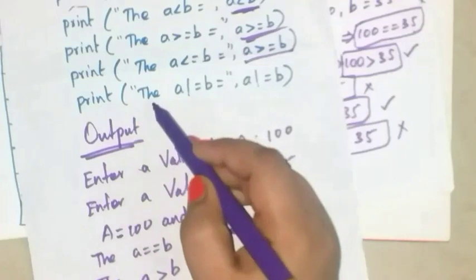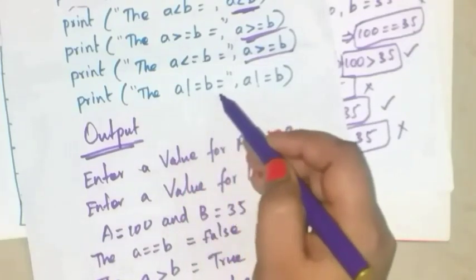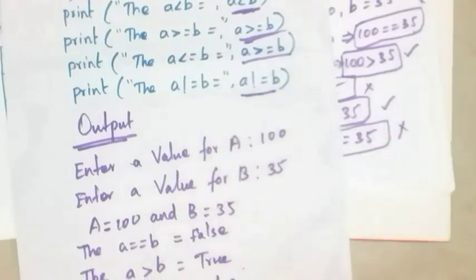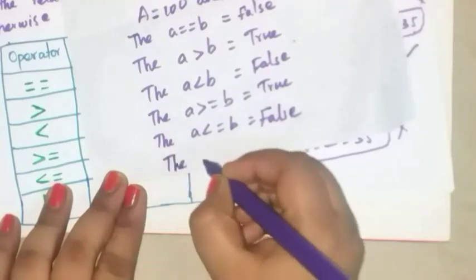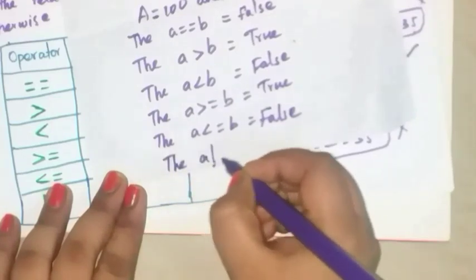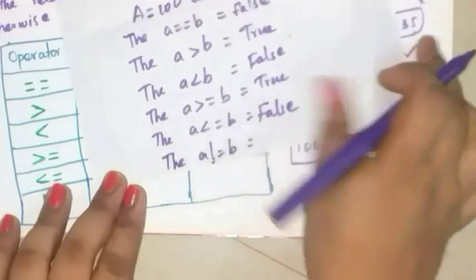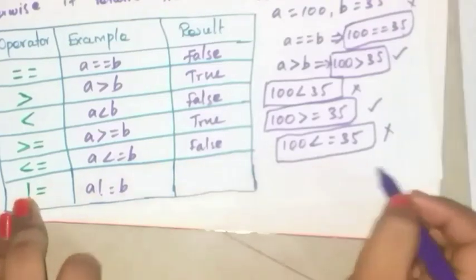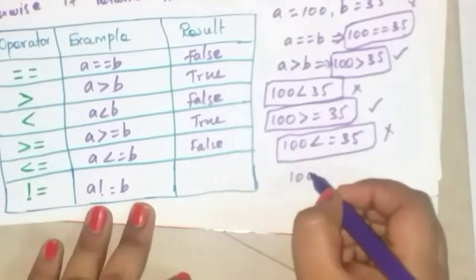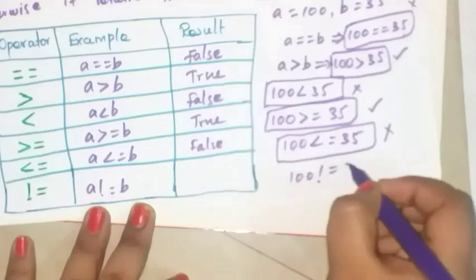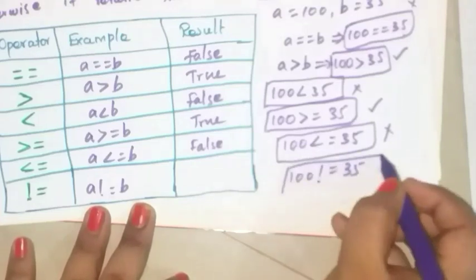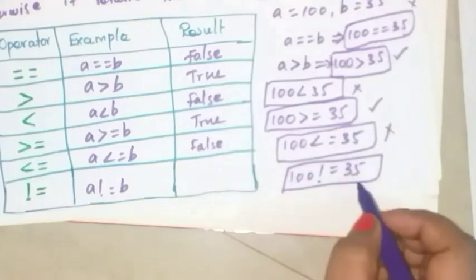Next, print the a is not equal to b. Compare these two values. Okay, the a is not equal to b is equal to, a is not equal to b. 100 is not equal to 35. Here given 100 is not equal to 35.